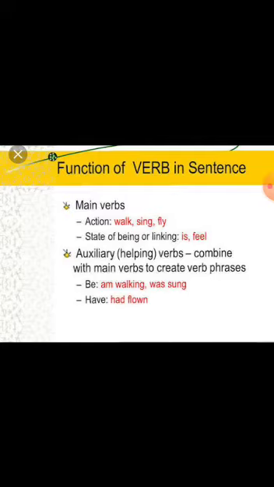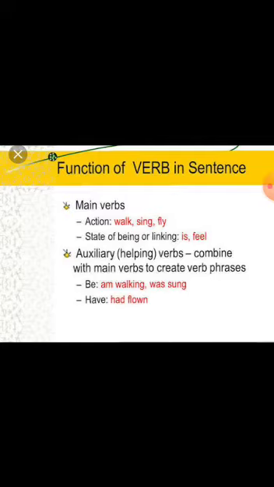Action: walk, sing, fly, eat, drink. And state is: he is a boy. This is his state, that he is a boy. He feels tired. Then what type of state is it? That he feels tired.